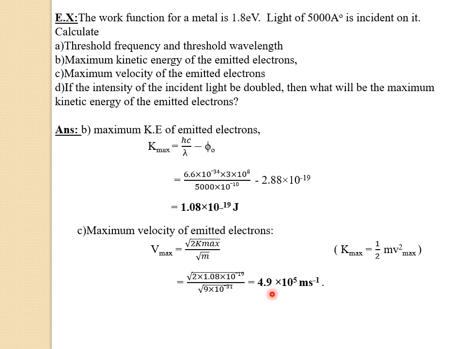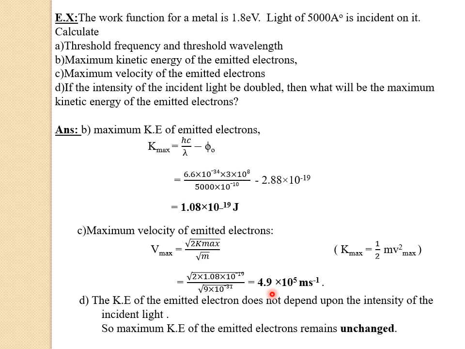Now let us see the fourth sub question. What they have asked is, if the intensity of the incident light is doubled, then what will be the maximum kinetic energy of emitted electrons? So the kinetic energy of emitted electrons does not depend upon the intensity of the incident light. So the maximum kinetic energy of emitted electrons remains unchanged.